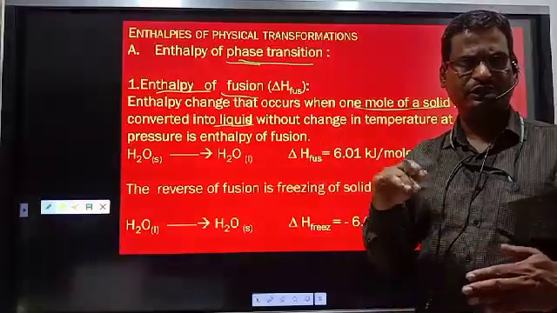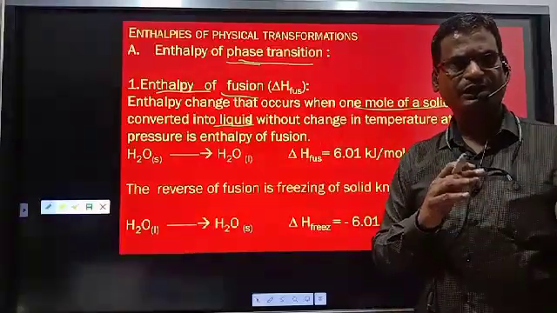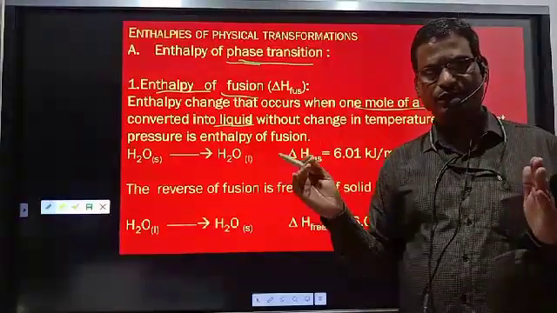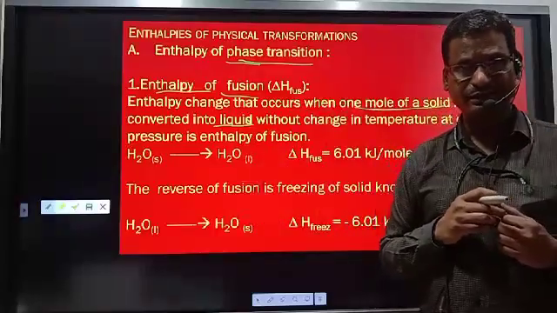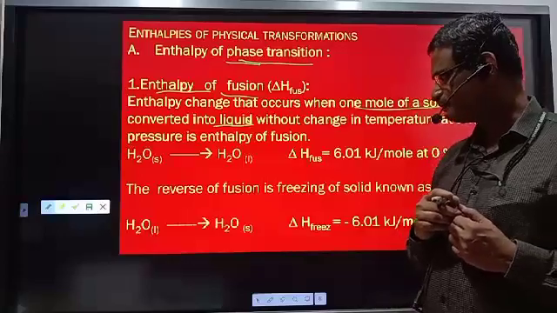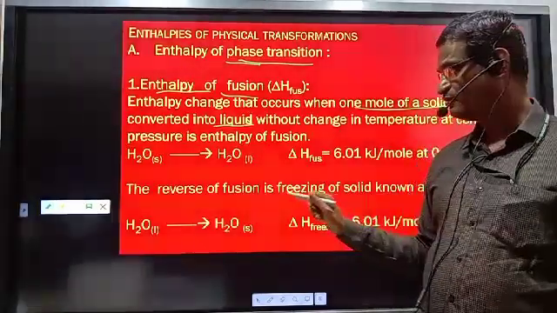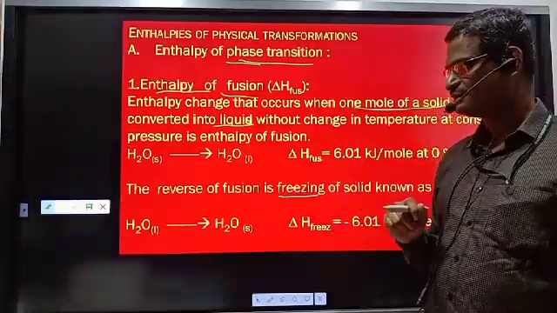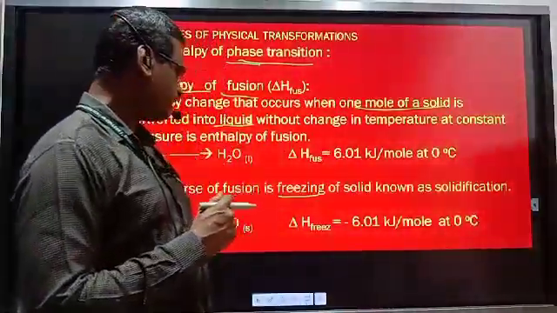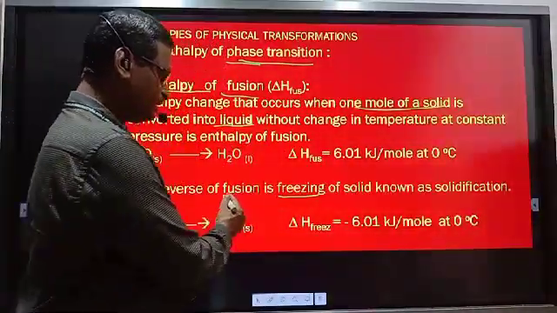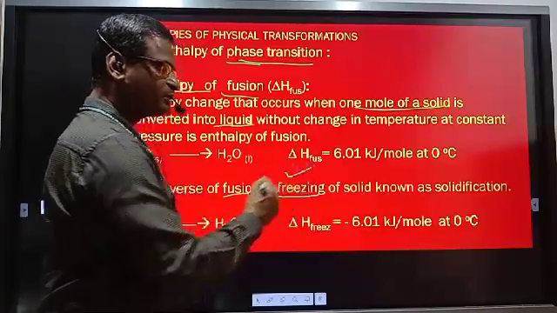The other way, the reverse of fusion: instead of solid to liquid, when we study liquid to solid, what is the name of that process? Solidification or freezing. The reverse, the opposite of fusion, is nothing but freezing or solidification.